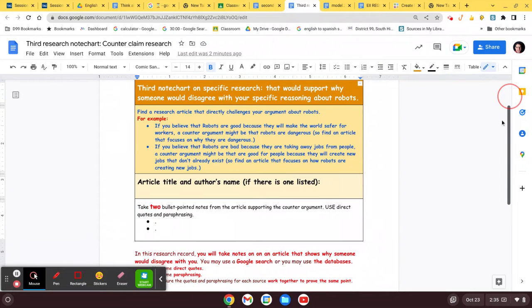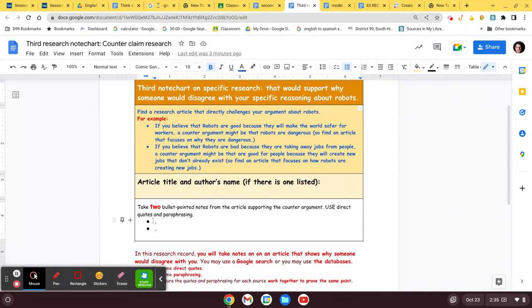And the third research chart basically asks you to imagine a counterargument. For example, if you believe that robots are good because they will make the world safer for workers, which is the argument, a counterargument might be that robots are dangerous. So you might find an article about how robots are dangerous for workers.